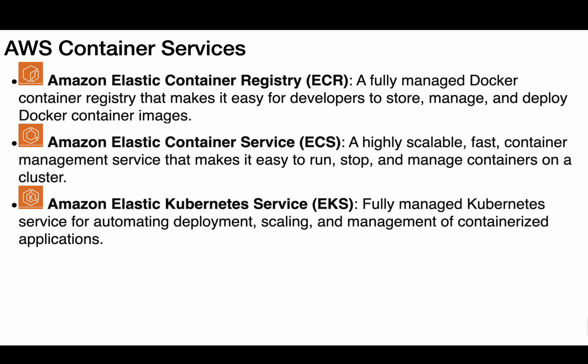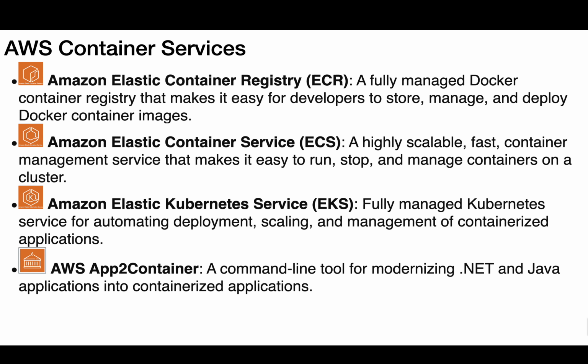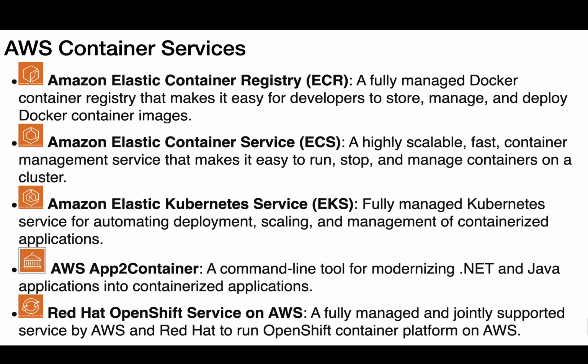Amazon Elastic Kubernetes Service, EKS, a fully managed Kubernetes service for automating deployment, scaling, and management of containerized applications. AWS App2Container, a command line tool for modernizing .NET and Java applications into containerized applications. Red Hat OpenShift Service on AWS, a fully managed and jointly supported service by AWS and Red Hat to run OpenShift container platform on AWS.